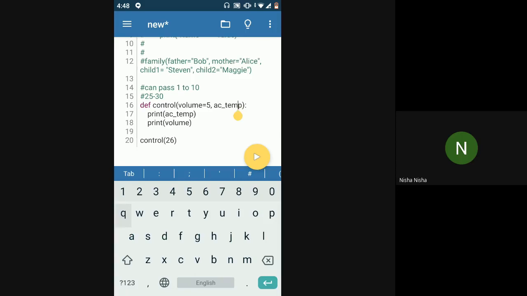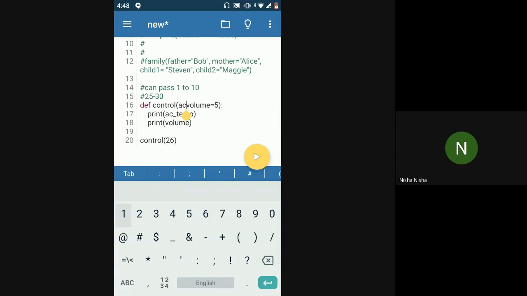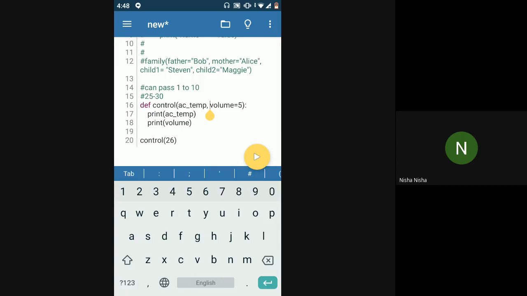So that's why if you have all the parameters without any default value at the start, like AC temperature, it becomes less confusing for Python. Here it is very clear that if you have just one argument given while calling the function, it will be mapped to AC temperature only, because this is the only parameter which compulsorily requires an argument. The second one is optional. So if you have just one argument given, it will definitely be mapped to the first mandatory argument.